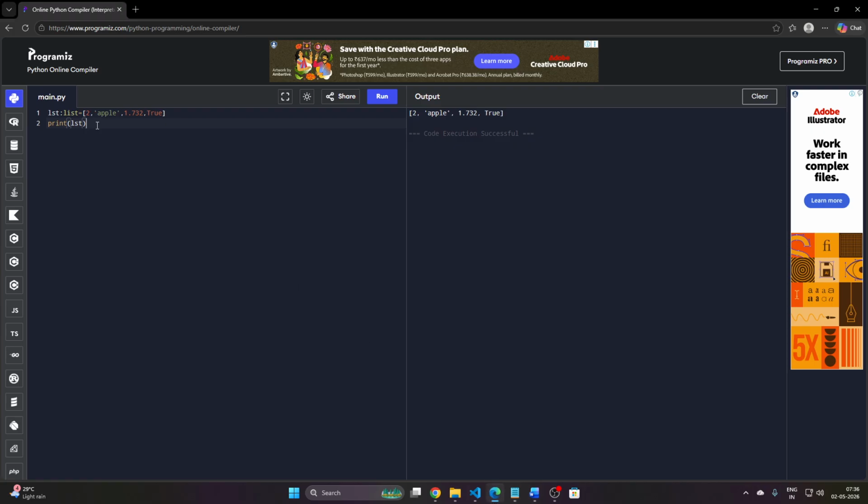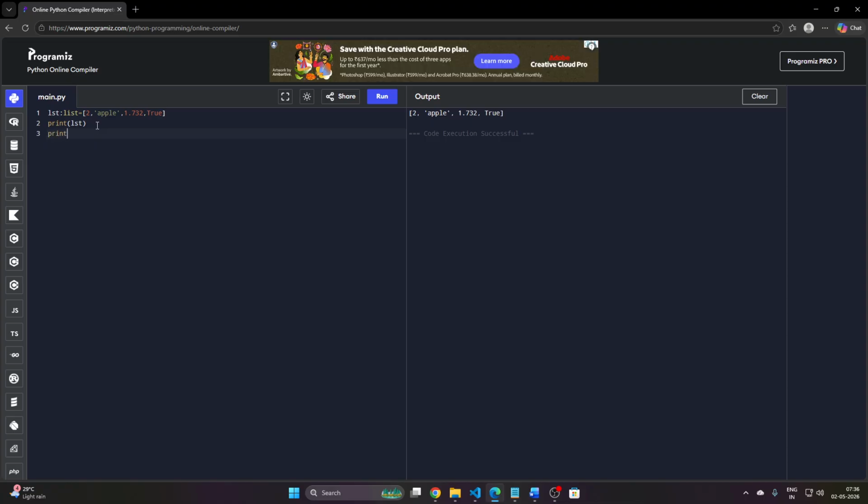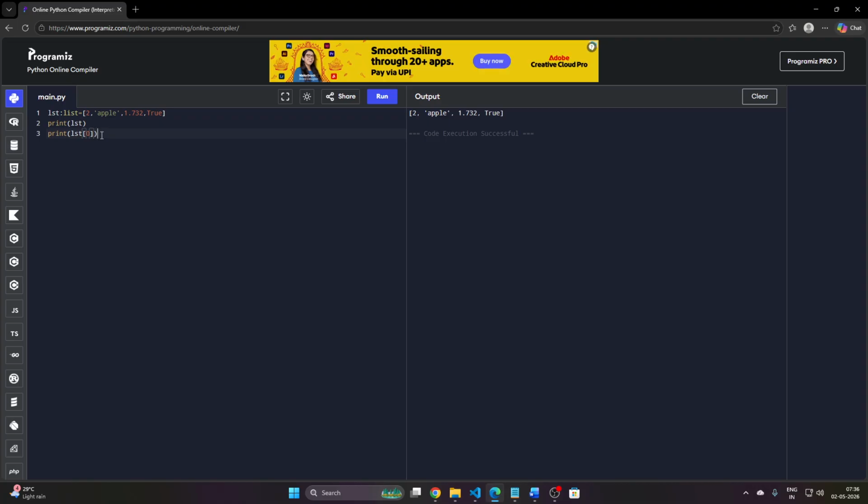Okay, then go for the next part. Print the name of the list and go for the indexing. If I want to print only the first element, we approach it like that.